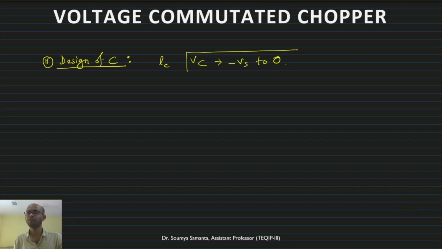That is the time required for the capacitor, which is equal to TC.